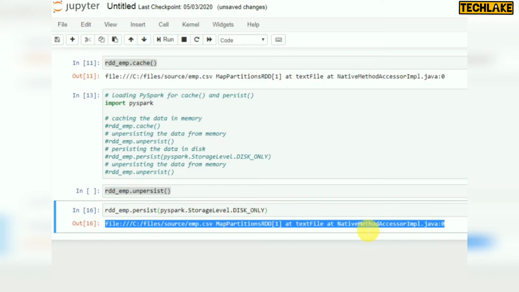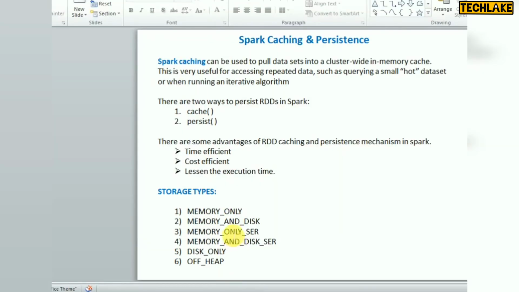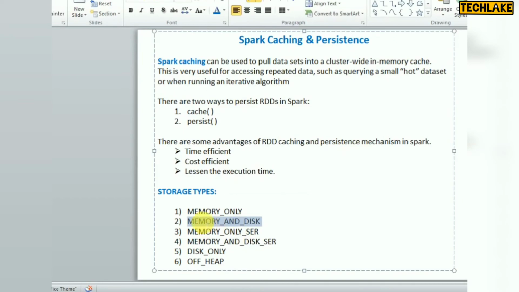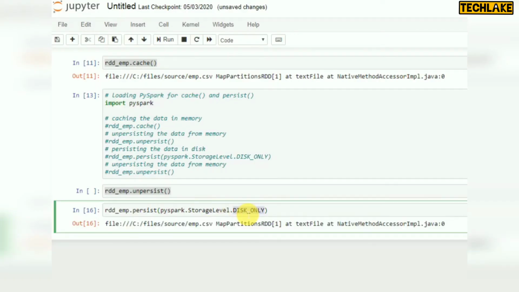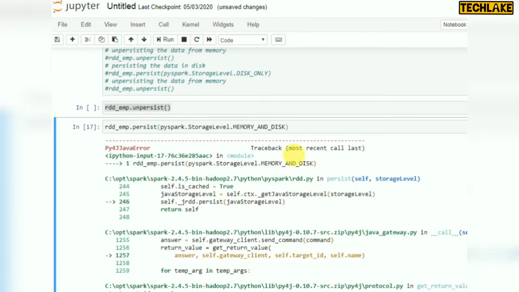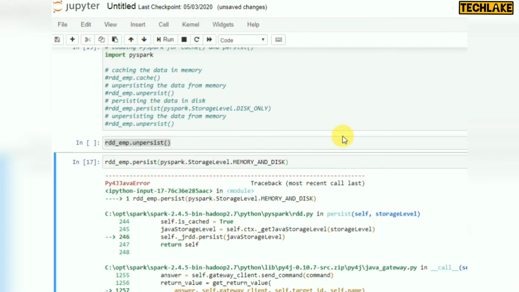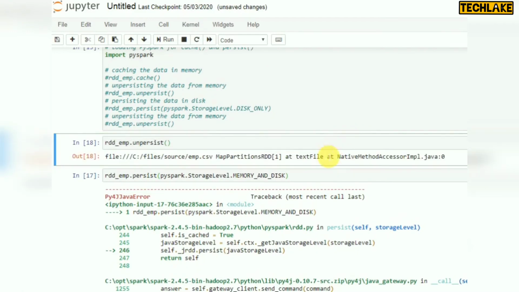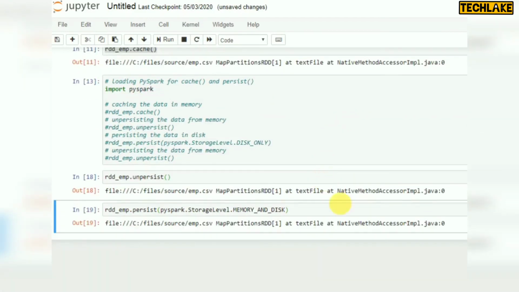Like this we can set disk only or other parameters like memory and disk. It's already set, so again you have to use unpersist, then run this, memory and disk.